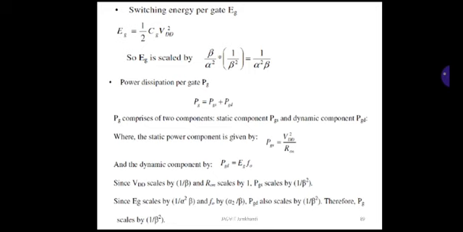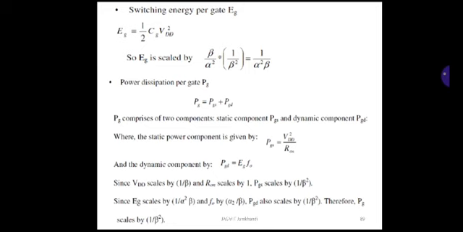Next is switching energy per gate, which is denoted as EG, and EG is given by half CG into VDD square. So EG is scaled by beta by alpha square into 1 upon beta square. So that is equal to 1 upon alpha square into beta.